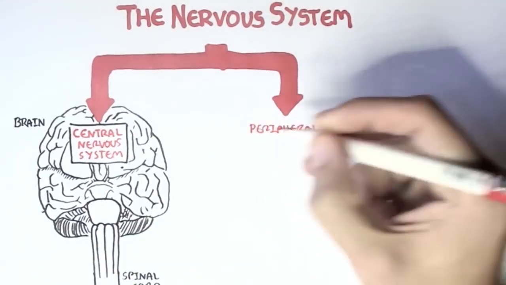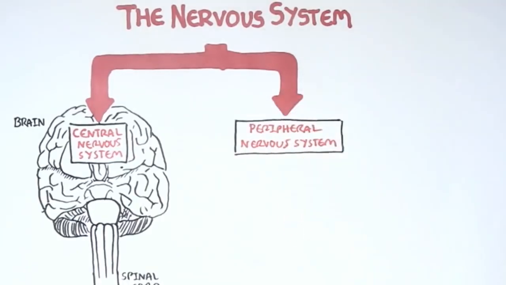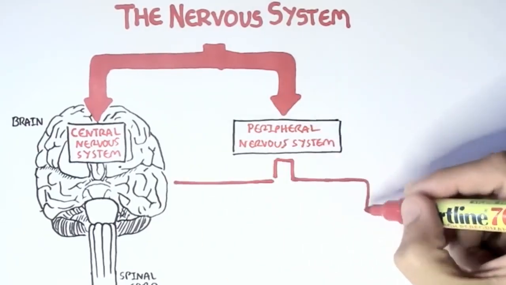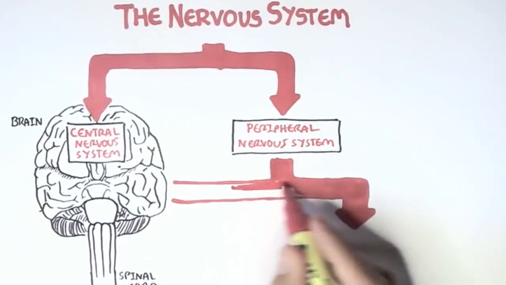Then you have the peripheral nervous system. The peripheral nervous system is as important as the central nervous system because the peripheral nervous system is actually what brings these information, these signals, to the central nervous system, and what takes these information, these signals, out from the central nervous system. And so the peripheral nervous system can be divided into two parts.